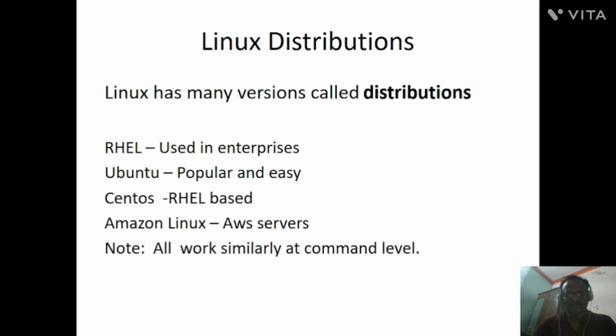Linux distributions. Linux has many versions called distributions, many flavors of Linux, like RHEL, used in the enterprise. Ubuntu, which is very popular and easy to use. CentOS, which is also RHEL based. And Amazon Linux, provided by AWS servers. All the flavors of Linux work similarly through the command line interface.